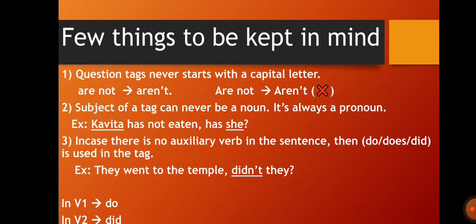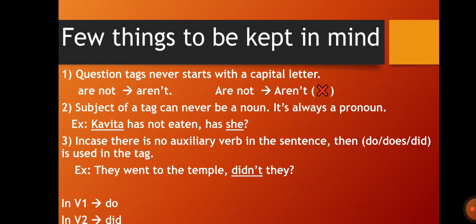So, comma, has. Now here we have to see that the subject of a tag will never be a noun. So we must not use Kavita over there. What will we use? She. Kavita is a female, and so we will use "she." Can we use the sentence as this: Kavita has not eaten. Has Kavita? We should not use it like that. That is a wrong statement. We will use it this way: Kavita has not eaten. Has she? So I hope you have understood the second point.